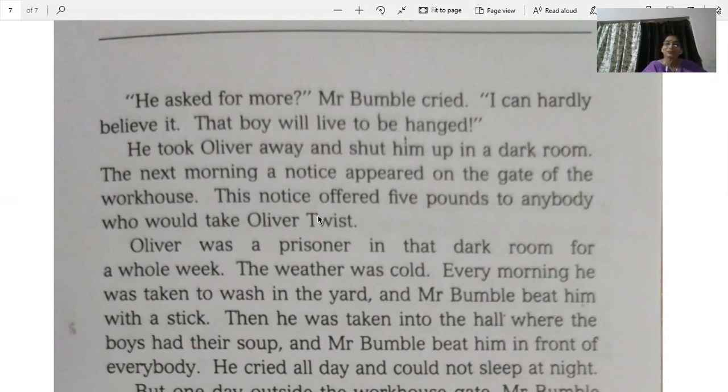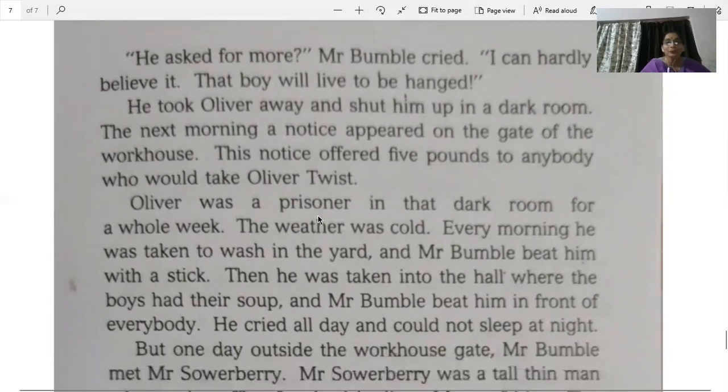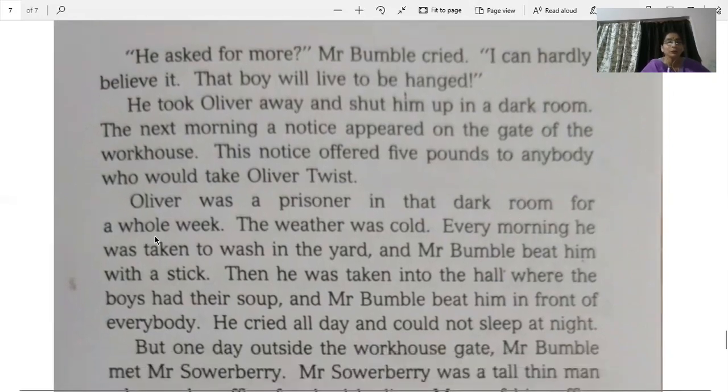So the person who will take Oliver from the workhouse, he will take Oliver also, and he will be given 5 pounds also. Oliver was a prisoner in that dark room for a whole week. The weather was cold. Every morning he was taken to wash in the yard. Wash means to take bath. No, he was taken in the yard and there he was given a bath. And Mr. Bumble beat him with a stick and he was beaten also.